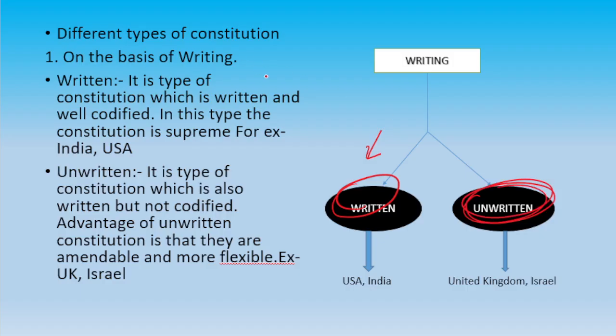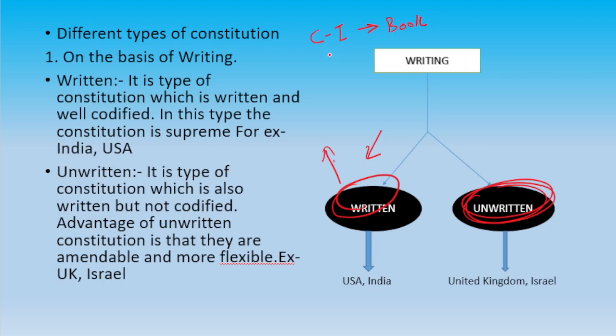So what happens in a written constitution? In this, the constitution is well written and codified. For example, if you go to a market or a bigger library, you can find the Constitution of India, a book.